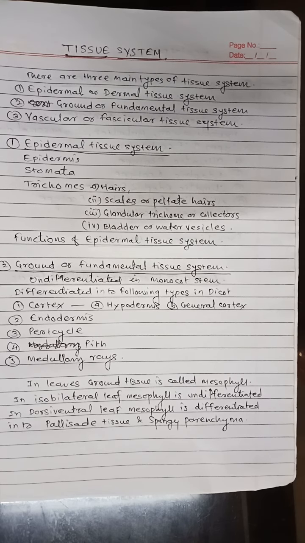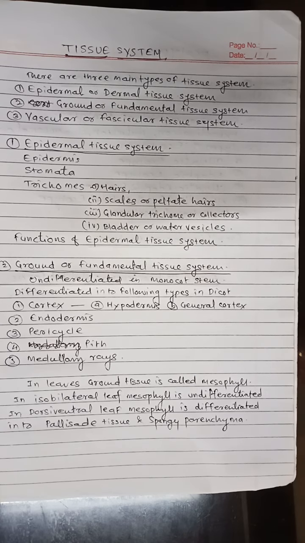Next function is protection against grazing animals by developing prickles or spines. Then storage of water and food reserve in xerophytic plants. Next function, photosynthesis, as it possesses chloroplast inside the cells.